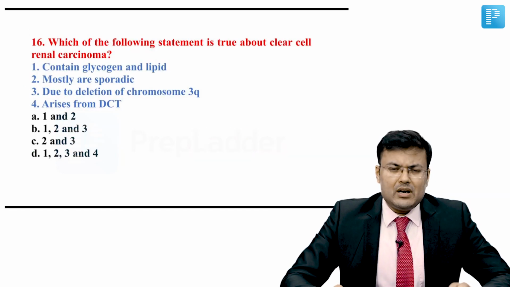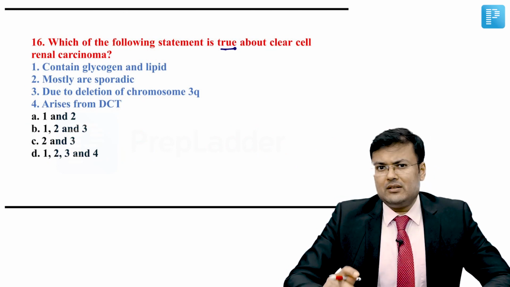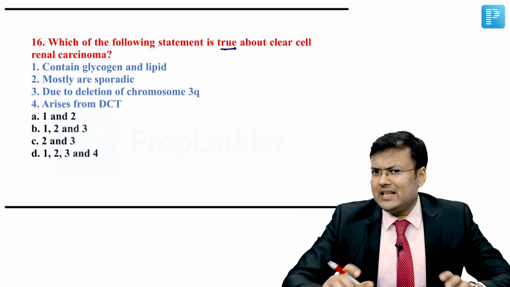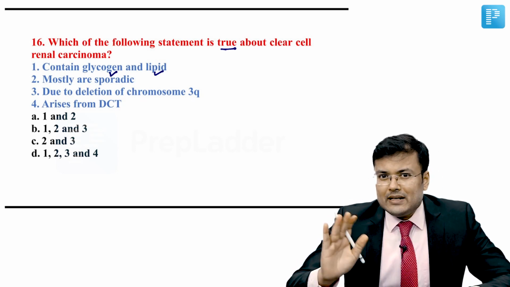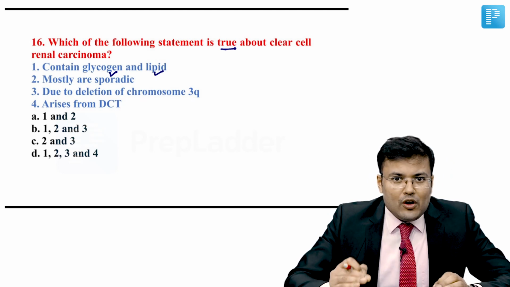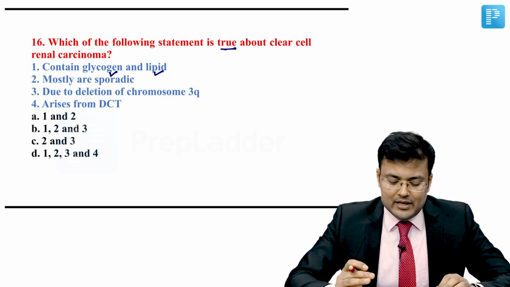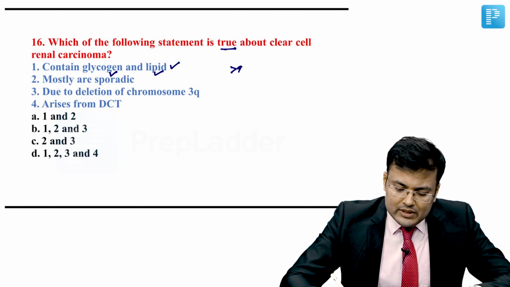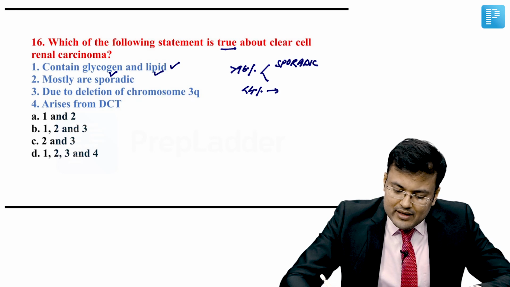See question number 16. Again a repeat question, an indirect repeat. Which of the following statements is true about clear cell carcinoma? You know that the most common variant of RCC is the clear cell. The cell is not actually clear; it contains glycogen and fat. This glycogen and fat is washed away by acetone and alcohol during staining and fixation. That's why the cell appears clear. You know, in more than 96% of cases, clear cell is sporadic, and in less than 4% of cases, it is familial.